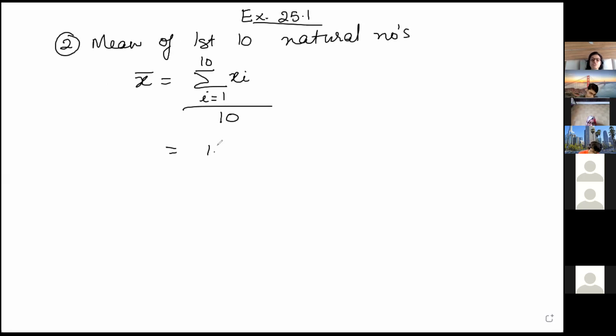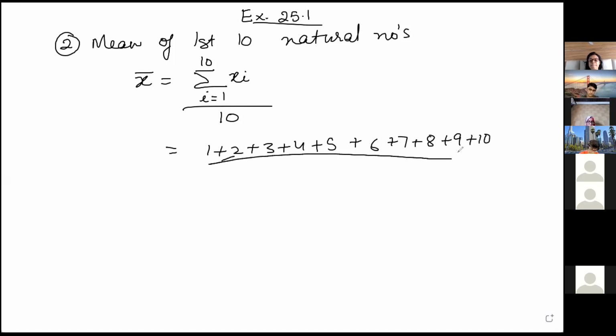So the values are 1 plus 2 plus 3 plus 4 plus 5 plus 6 plus 7 plus 8 plus 9 plus 10. What is the sum?